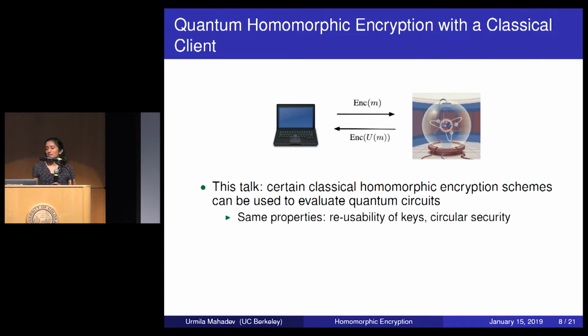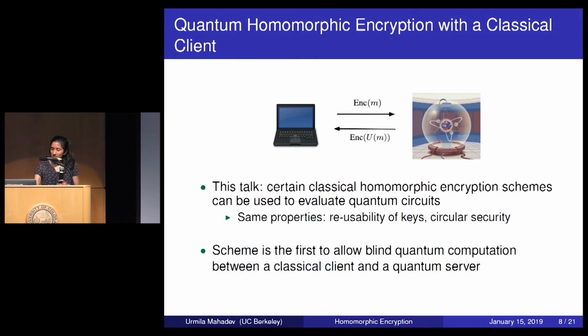So since I'm using classical homomorphic encryption schemes, I inherit the same benefits. First of all, the keys are reusable. They're classical keys, so I have no concern with the quantum system measuring it. And for those of you who know a bit more about crypto, I also have something called circular security, which means I can get pure, fully homomorphic encryption by assuming circular security. And this scheme is the first to allow blind quantum computation between a classical client and a quantum server, because all of the previous schemes were in the quantum client model.